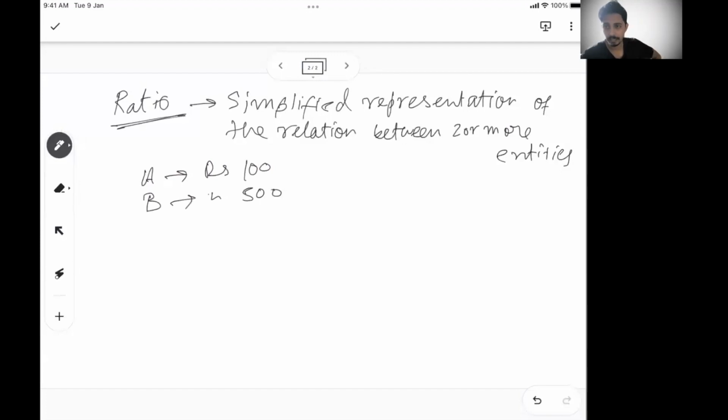Now, if every day A gets 100 and B gets 500, then if you understand beyond the absolute values like 100 and 500, what's the relation between the money with A versus the money with B? At the most fundamental level, you can divide, and that's how we get the ratio. So we can write A by B is 100 by 500, or 1 by 5. In a ratio we write A is to B is 1 is to 5.